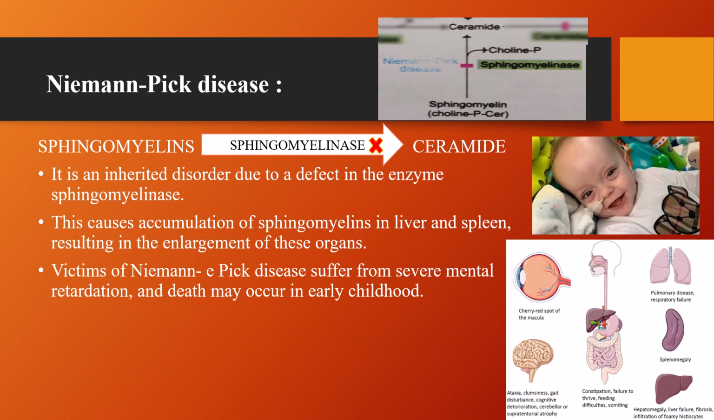2. Niemann-Pick disease. Niemann-Pick disease is caused by a defect in the enzyme sphingomyelinase. This leads to accumulation of sphingomyelin in the liver, spleen, and brain. Clinical features include enlargement of liver and spleen, severe mental retardation, progressive neurological damage. In severe cases, death may occur in early childhood. This disease is very serious due to brain involvement.